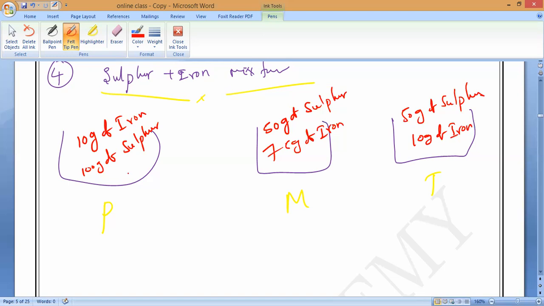So now you see, this is also called a sulfur iron mixture.